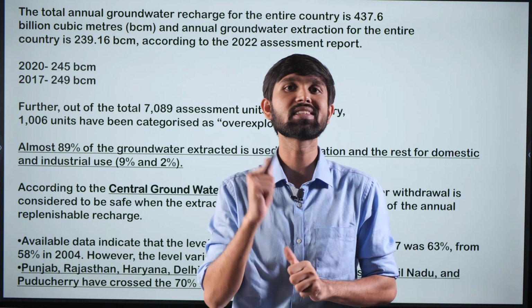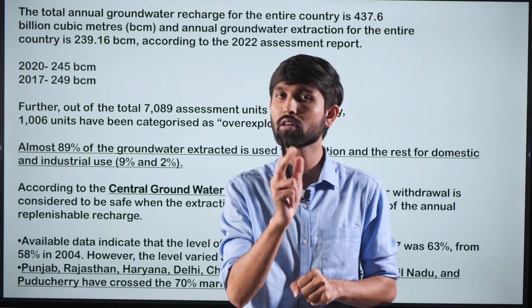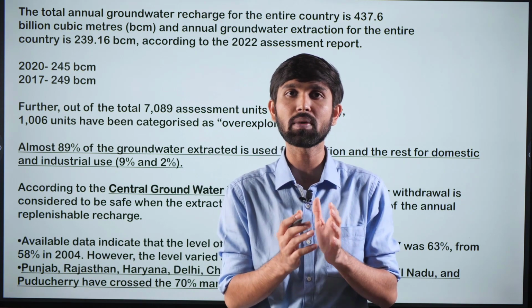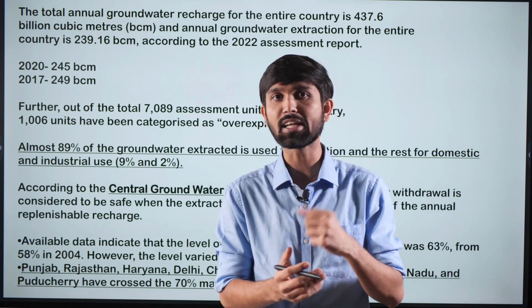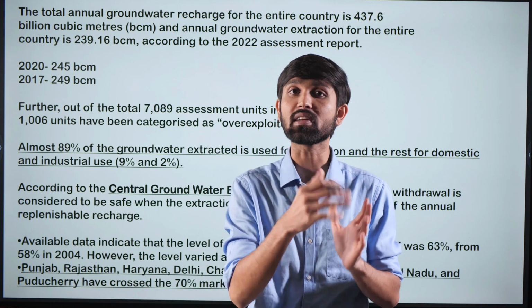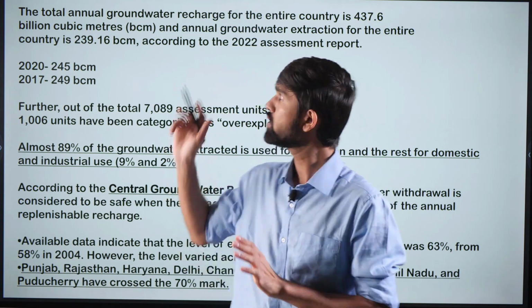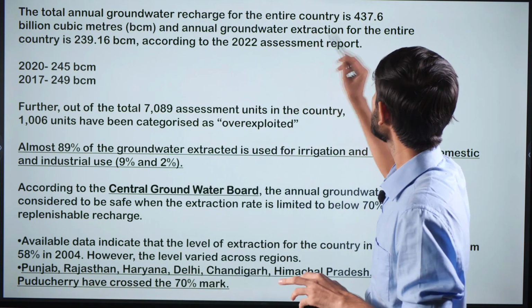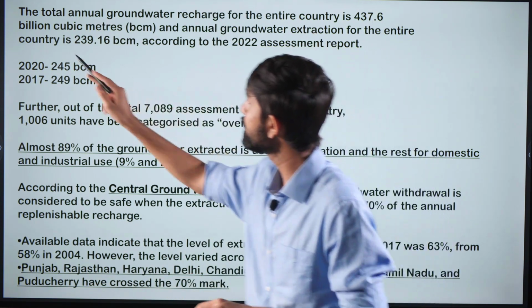So therefore, the Central Groundwater Authority conducted a survey analyzing which are those places which are extracting more groundwater and what is the rate of extracting this groundwater. So the report says that the total annual groundwater recharge for the entire country is 437.6